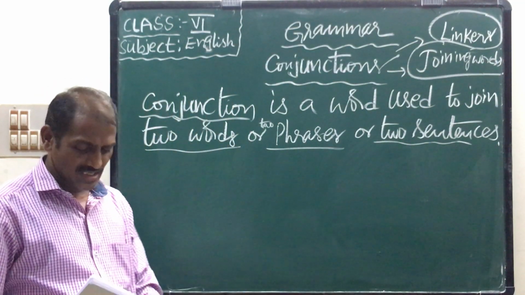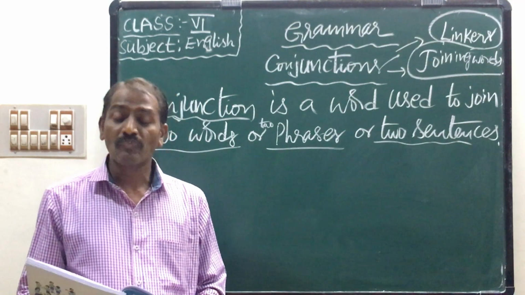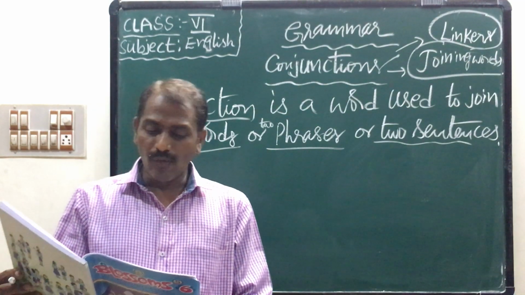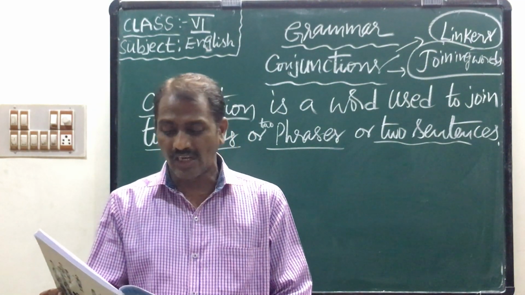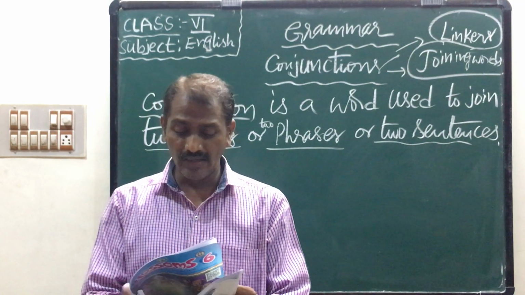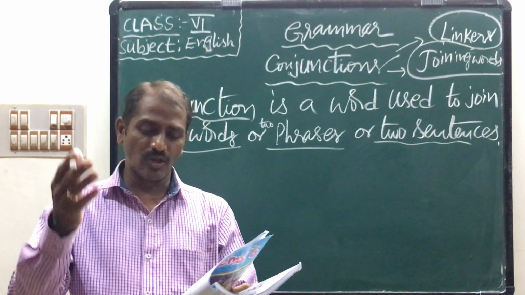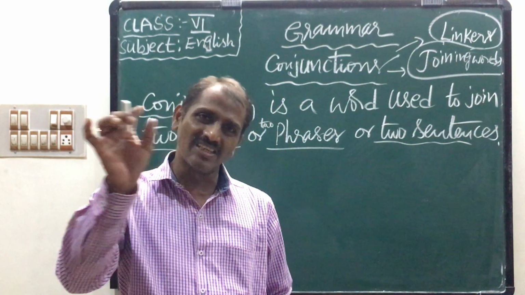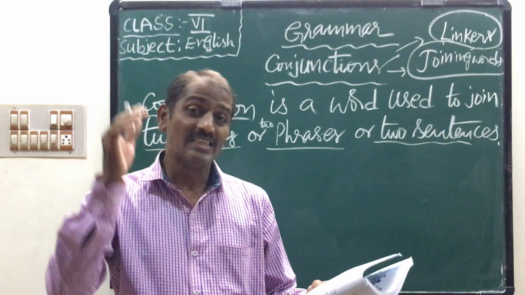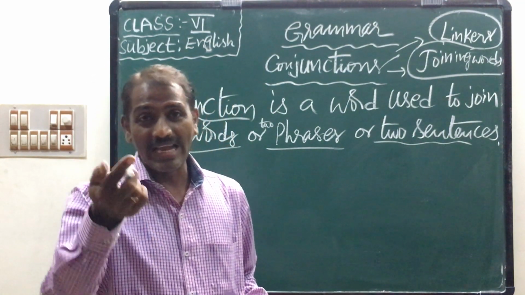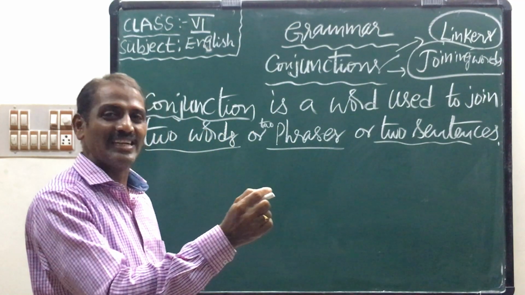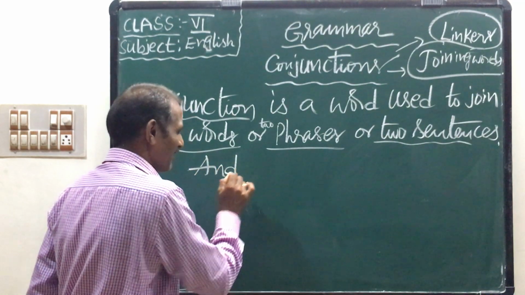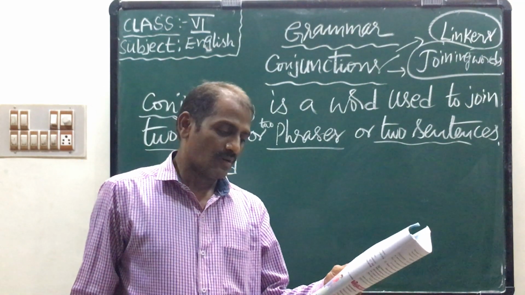Now children, page number 8. See that. B. Read the following sentences and observe how the words in bold are used. First sentence: it is all your affection and encouragement. Your affection is a part of the sentence, and encouragement is a phrase. So a part of the sentence and a phrase are linked with a conjunction, and. So "and" is a conjunction.